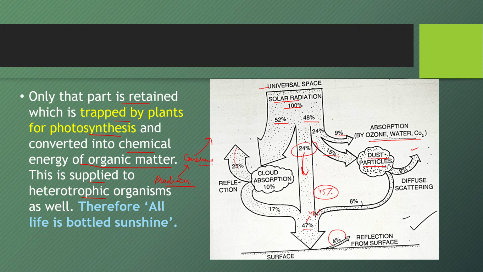So whatever radiant energy is converted into chemical energy by producers will be transported to consumers, different levels, and so on. So whatever sunlight is absorbed by plants and used for photosynthesis is supporting life ahead. There is a quote for it: all life is bottled sunshine. Whatever sunshine is trapped by plants is provided to the different life forms on Earth. So indirectly we can say all life is bottled sunshine.